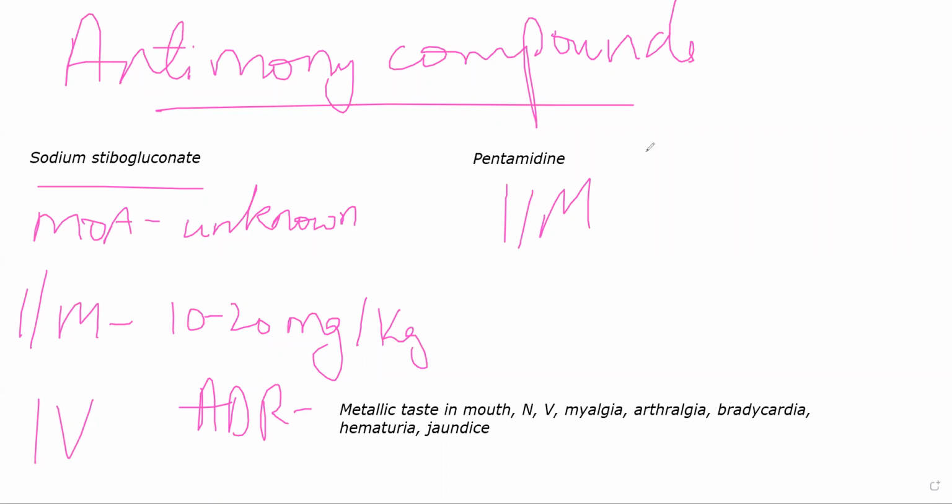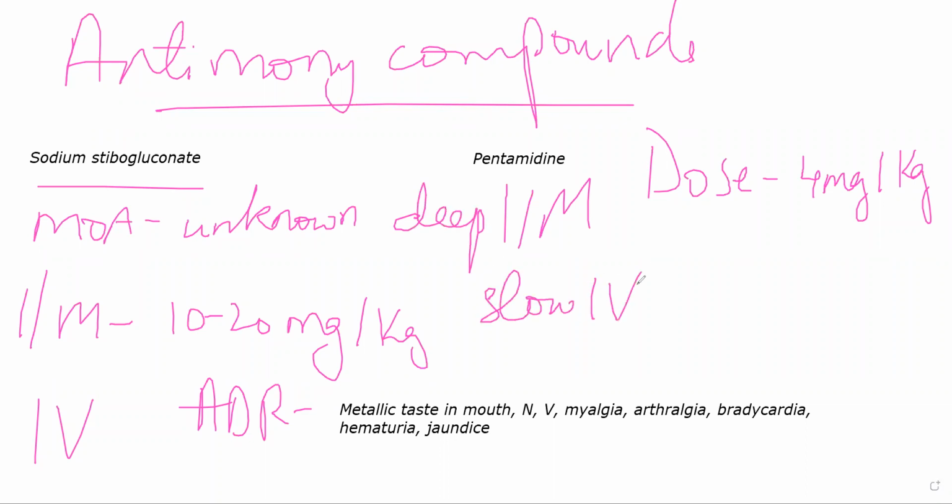Dose is around 4 mg per kg. ठीक है, deep IM, or if you are giving it as IV, slow IV. So you either give it as a deep intramuscular injection or you give it as a slow IV. ठीक है, slow IV is different from infusion. You will time it so that you are injecting the drug for 1 or 2 minutes. That is slow IV. ठीक है, depending on the drug, it will be mentioned on the label itself. Give it for 1 minute or give it for 2 minutes. So you will generally 1 minute रहता है. You will slowly inject the drug.